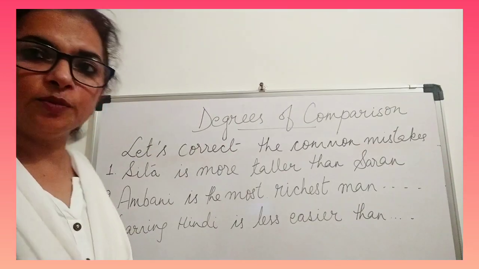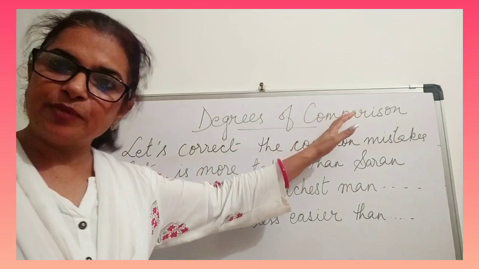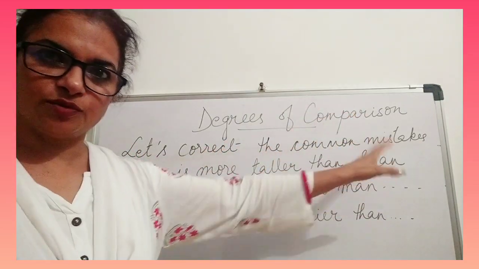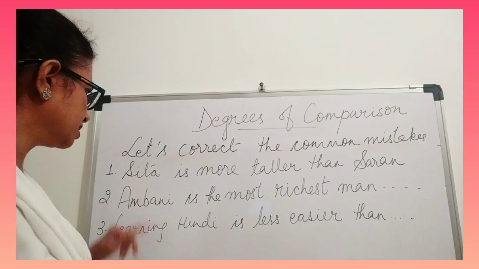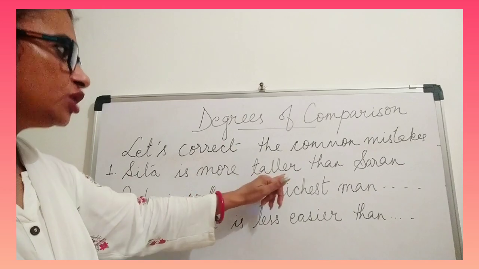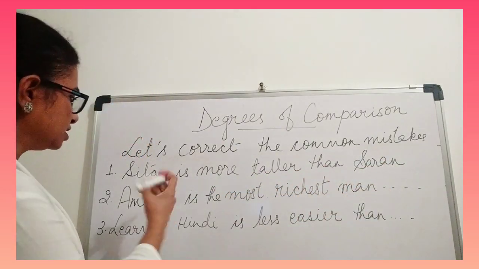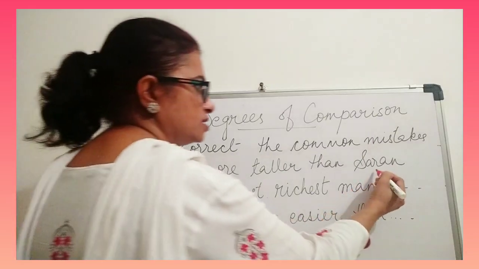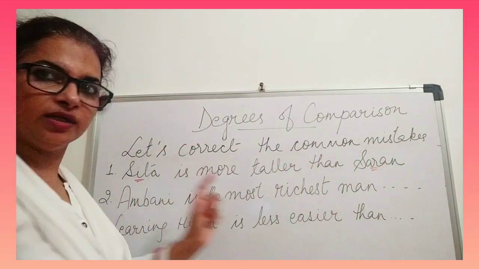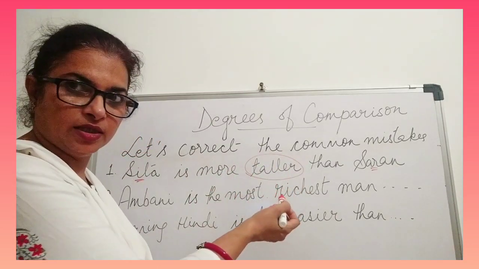Now let's see the common mistakes that people make while using degrees of comparison. Let's correct the common mistakes which people usually commit. See the first sentence: Sita is more taller than Saran. Here Sita is one girl and Saran is another, and we are comparing between these two. So this is already a comparative degree.